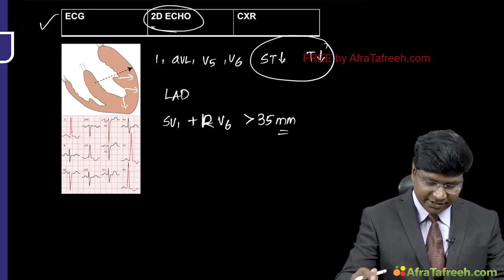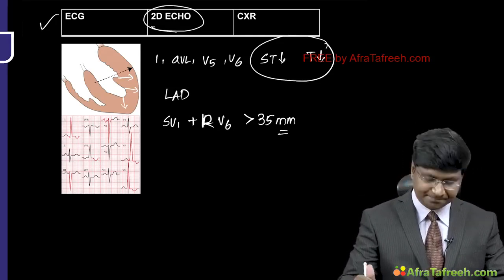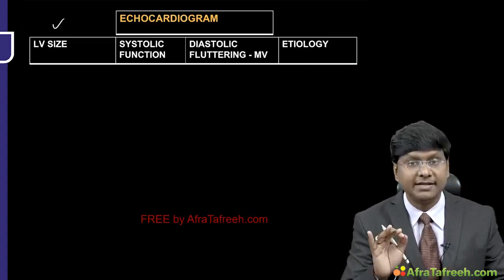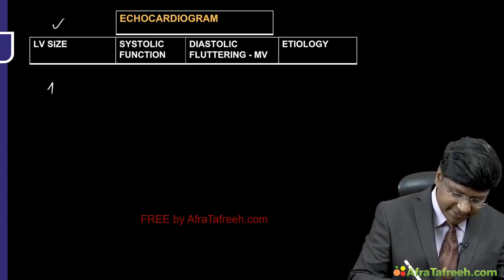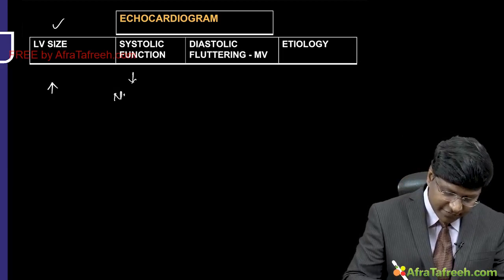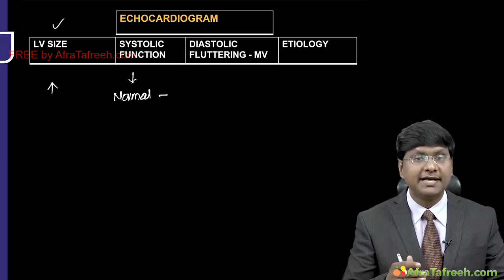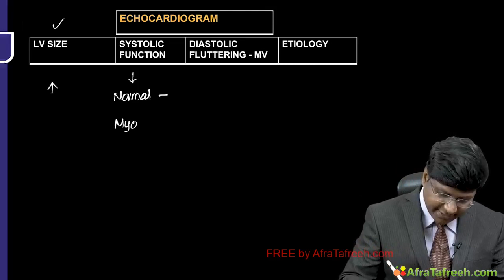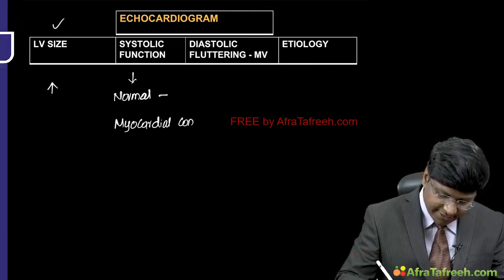Then what will be the changes in the 2D echo that you will observe? In the 2D echo, you will determine the LV size. What will happen to the LV size? It is increased. In these patients, the systolic function will be normal in the early stages of aortic regurgitation, but as the severity of the aortic regurgitation increases, the myocardial contractility decreases.